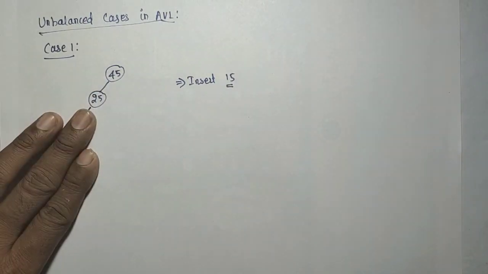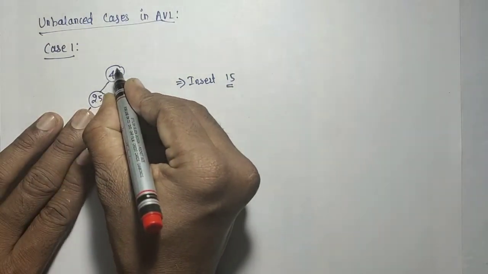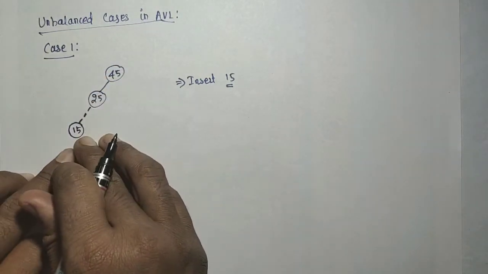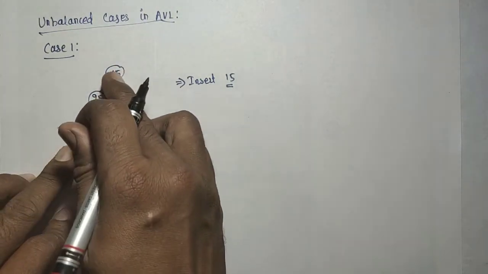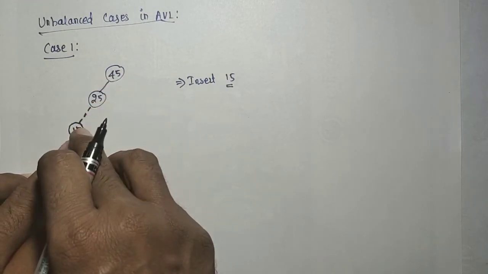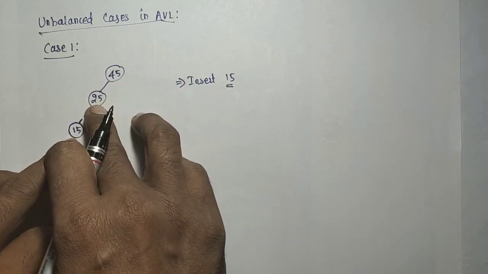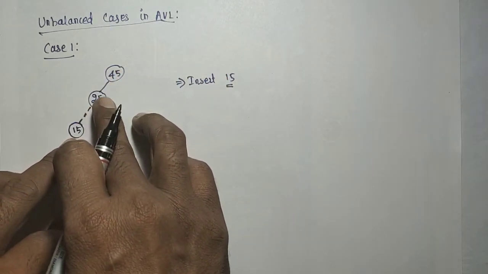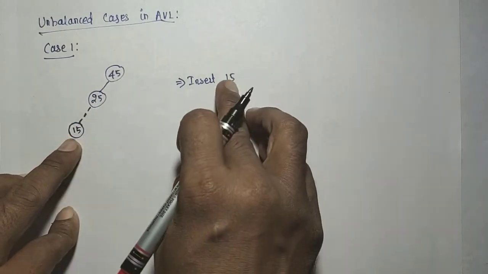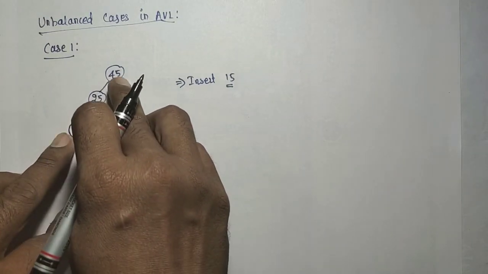Now when you check up to this, the tree is a balanced one. The height is 0, and this height is 1. But by adding that 15, the tree goes unbalanced, correct? Which node goes unbalanced due to the insertion of the 15? The 25 does not go unbalanced, it is balanced. Only the 45 goes unbalanced. We have inserted 15 at the left of the left subtree of the 45.